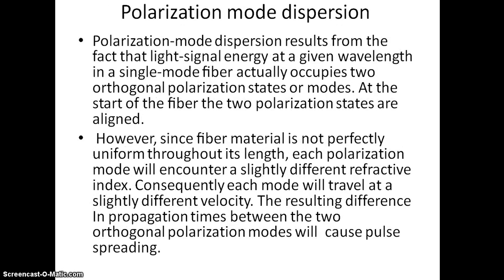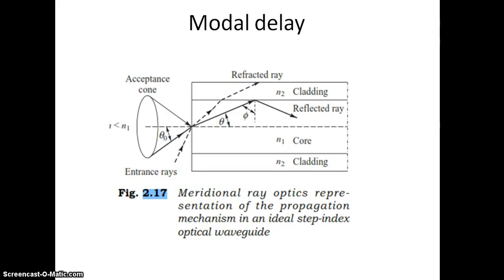Polarization mode dispersion. As we have seen, there are two polarizations, a horizontal polarization and a vertical polarization. These two may travel with different velocity. So the time at which the two modes arrive at the receiver may vary, and pulse spreading may occur. This effect is called polarization mode dispersion.